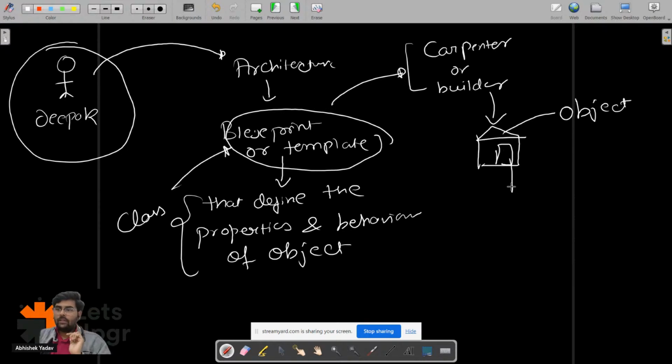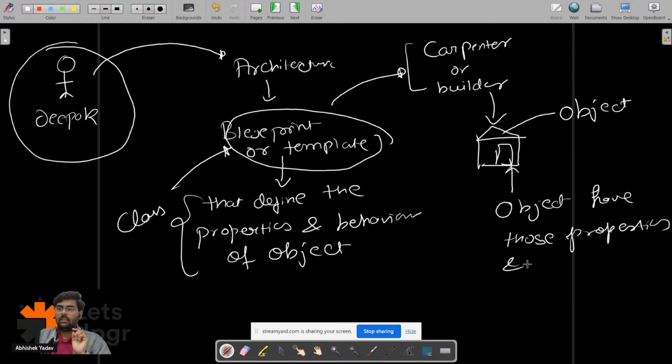And what is an object? An object is a real world entity that has those properties and behavior. In simple words, properties and behavior. So you got the real life example, right?